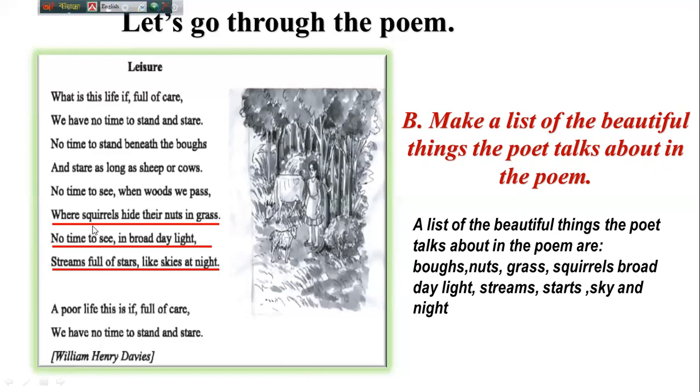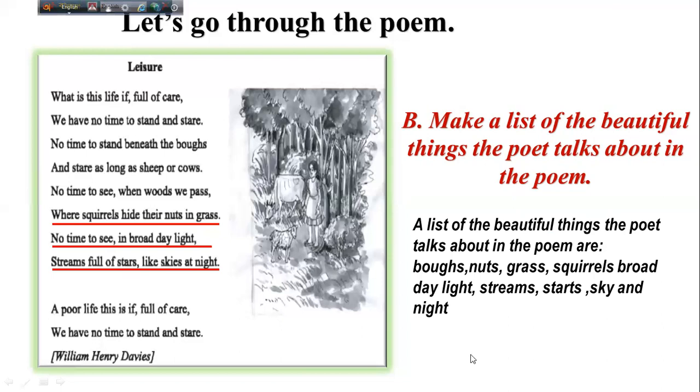Here you have heard the names of squirrels, then nuts, then grass, and then no time to see in broad daylight. This is also a beautiful thing. Then streams, stars, sky, all these things are so beautiful that we get in our nature.